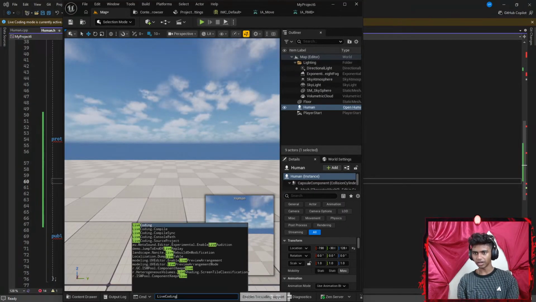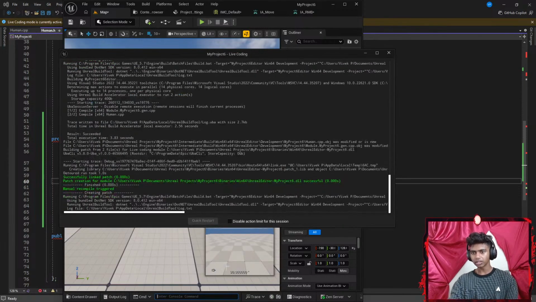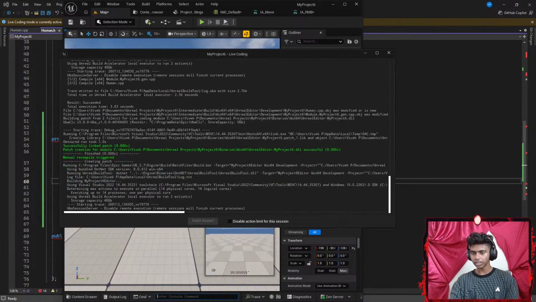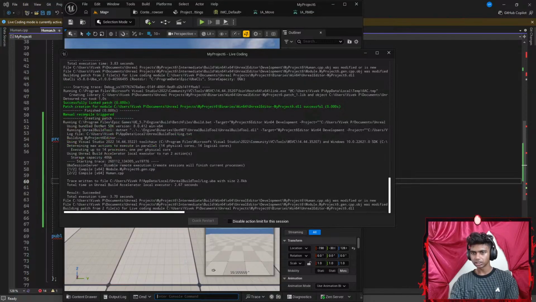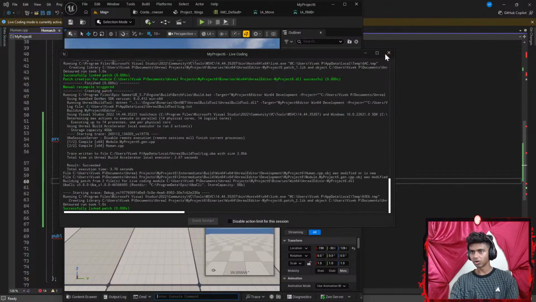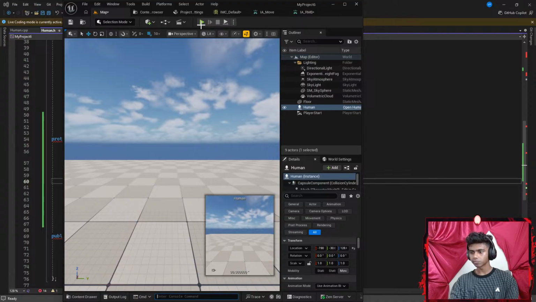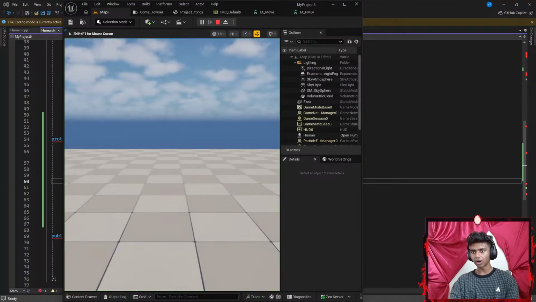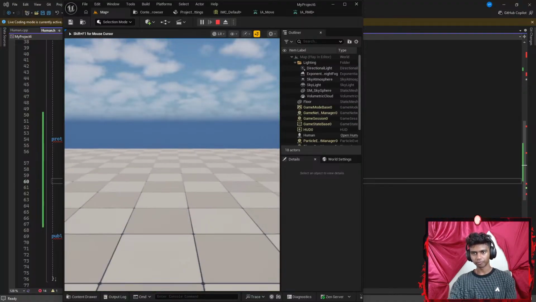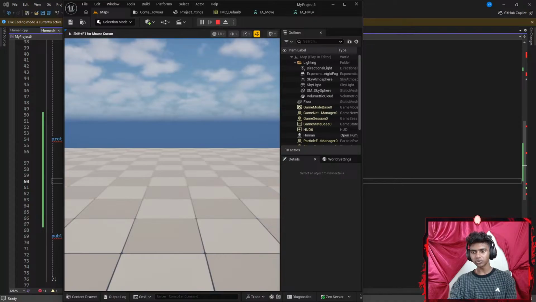Now let me go with live compile. I'm gonna go all the way down here. Hit compile. Okay, let's wait for it to compile. Still compiling, guys. My bad. Okay, live coding successful. Let's run the code. Now I can move forward. I can move backward. I can move towards the left and right. Moment of truth. I cannot turn using my mouse buttons.